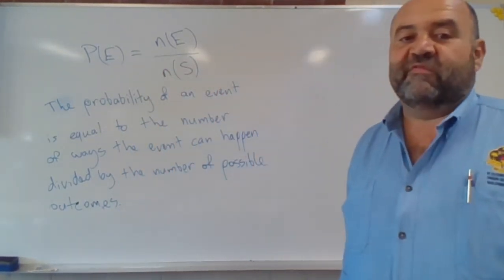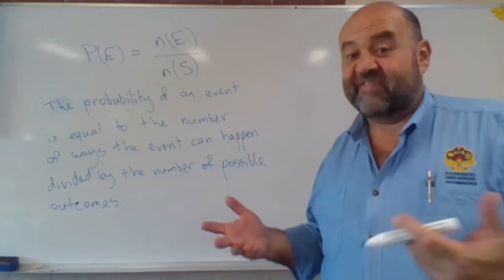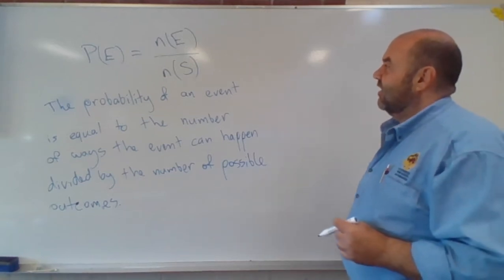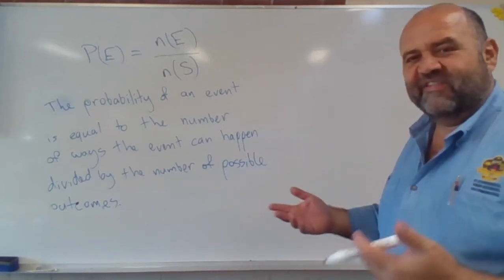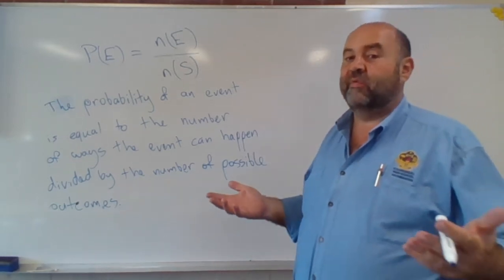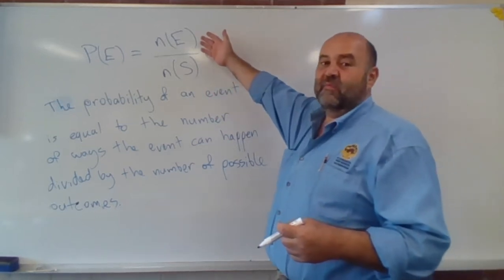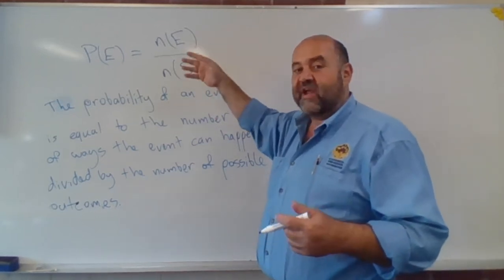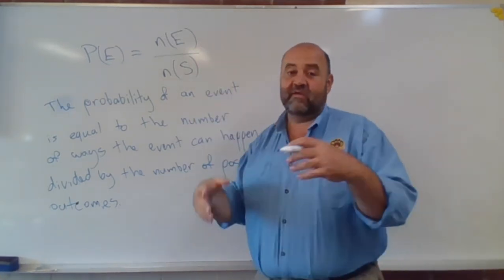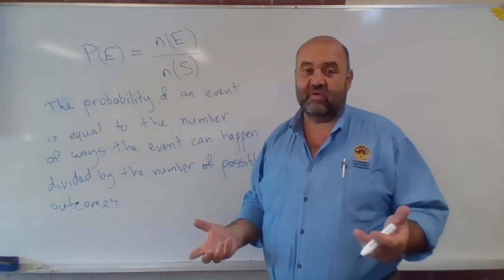Okay, so the probability of an event is equal to the number of ways the event can happen divided by the number of possible outcomes that could have happened. Okay, so that leads us on to a natural discussion of some of the language of probability. So probability is always going to be some kind of fraction. Now, there's different ways to express fractions. We can express them as fractions. We can convert fractions to decimals. We can express fractions as percentages as well.